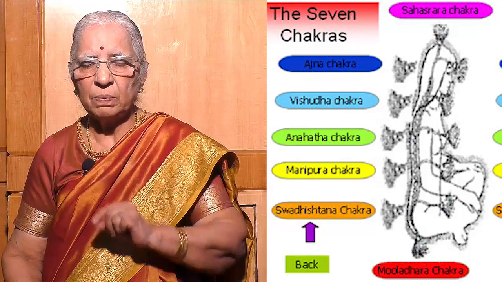Because of hormonal imbalance, breast cancer comes. Because we are pumping estrogen or hormone into the system which is not required. So hormonal balancing takes place by going to the chakras: Agni chakra, Anahata chakra, Swadhisthana and Mooladhara chakra. In addition to this, we can also treat by what is called acupuncture.